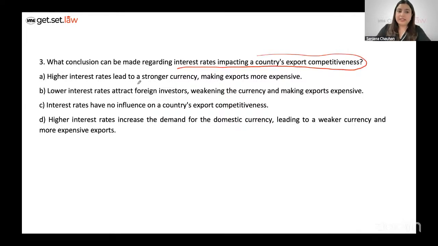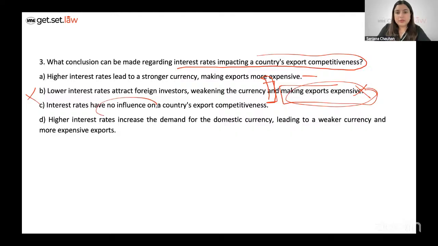High interest rates lead to a stronger currency, making exports more expensive. This is almost given in the passage, is what I remember, right? Take a look at B because we still want to be sure. Lower interest rates attract foreign investors, weakening the currency and making exports expensive. Now, low interest rates do attract foreign investors because the currency is weakened, but in a way, it's going to make the exports less expensive and not more expensive. This is wrong information. Just this part, when you read, option B gets cancelled.